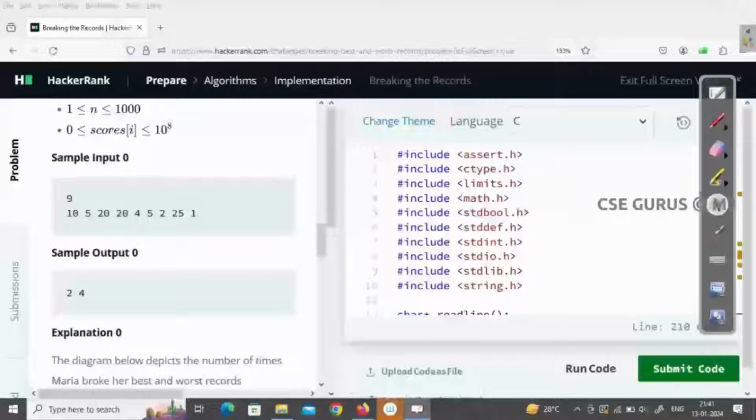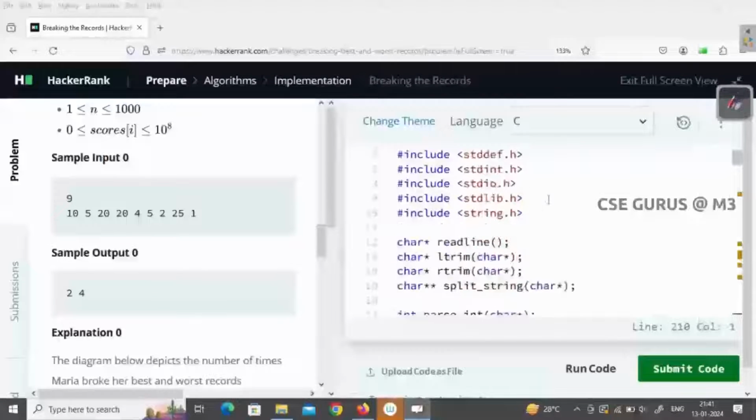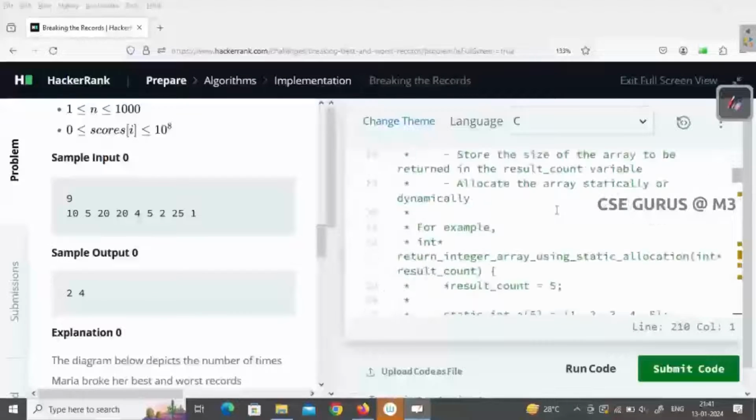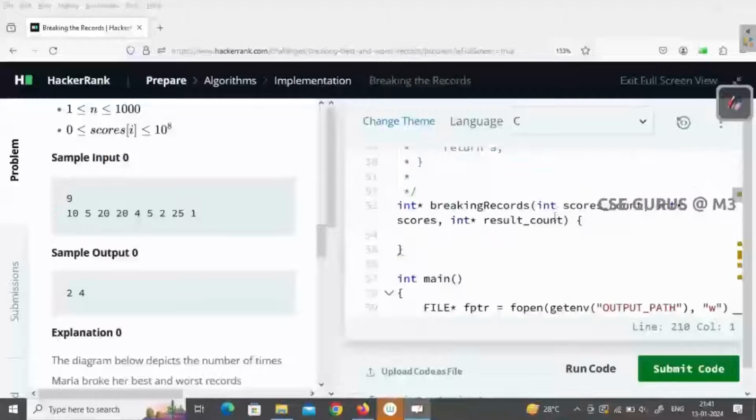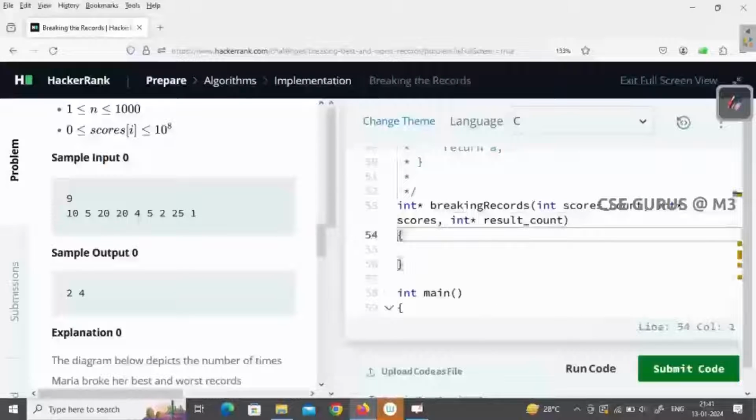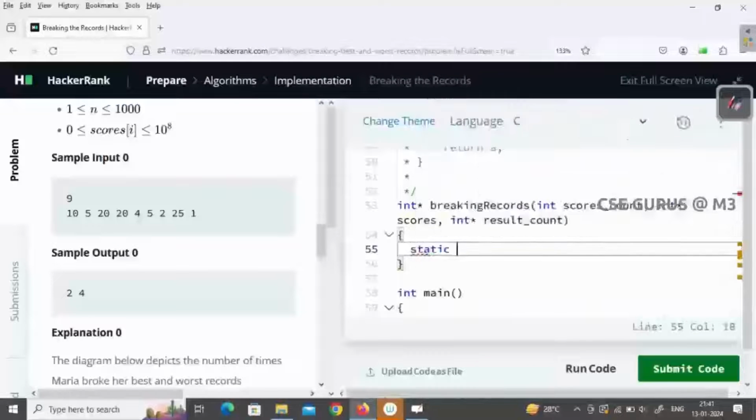It's absolutely easy if you know how to get the minimum and how to get the maximum. Now I'll write the code here. First you need to declare the array. I'll declare the array which is static int. The size of the array is, of course, the result array where I have to store 2 values only, that's why static int result of 2.